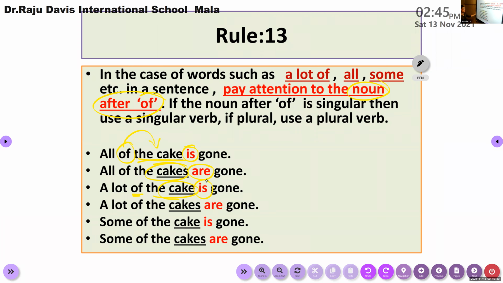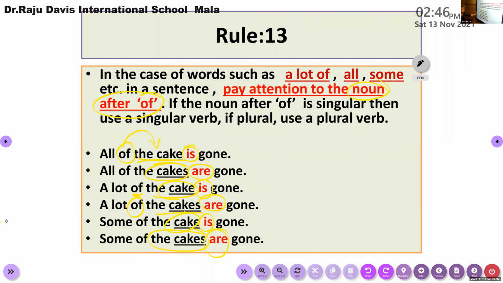A lot of the cakes, here after the of, the noun is plural, so I have to use a plural verb. Some of the cake, after of, it is cake, singular, so I have to use a singular verb. Some of the cakes, after of, it is cakes, the plural noun, so I have to use only a plural verb. This is the rule, children.